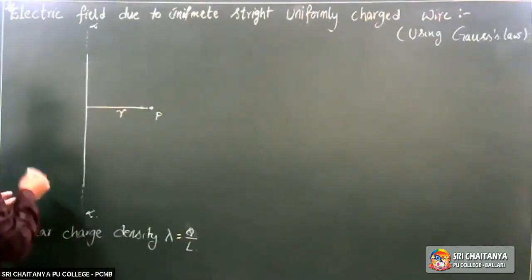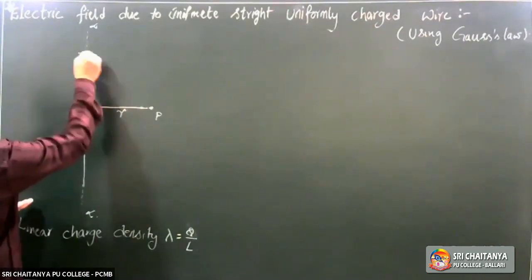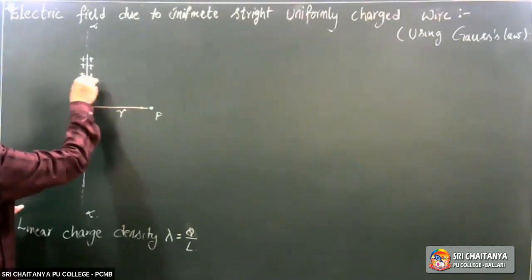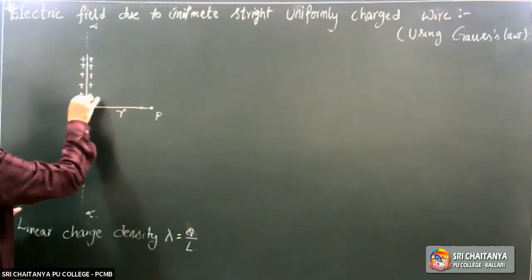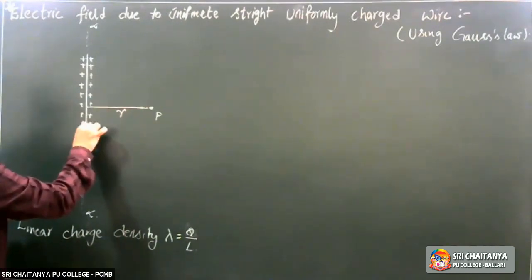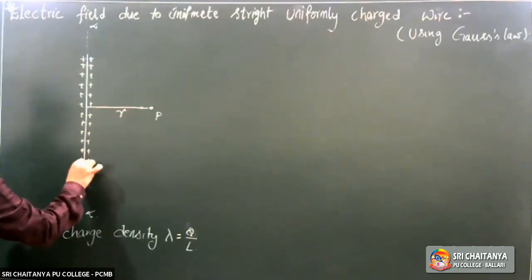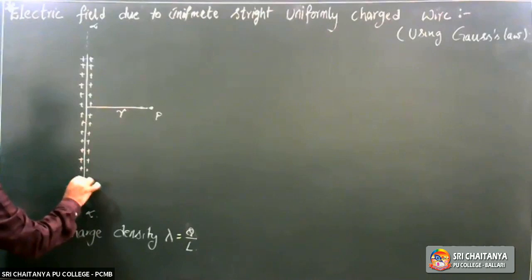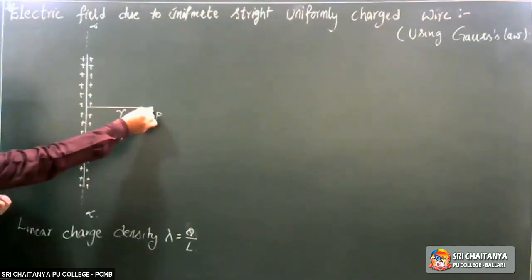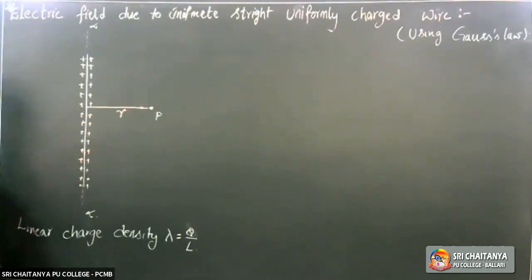I said it is a charged wire. Throughout the wire there is a charge uniformly distributed, right?